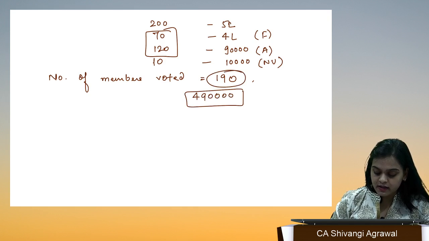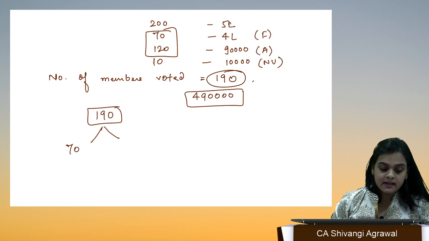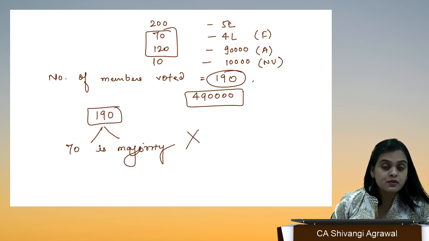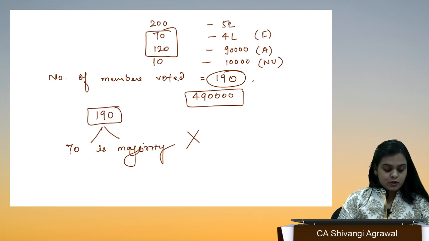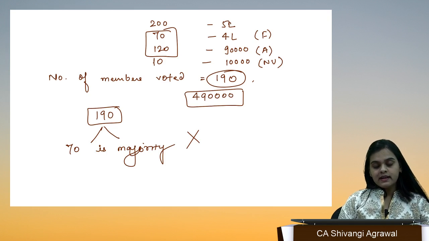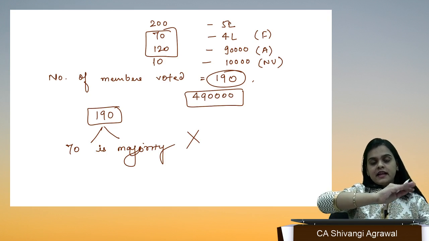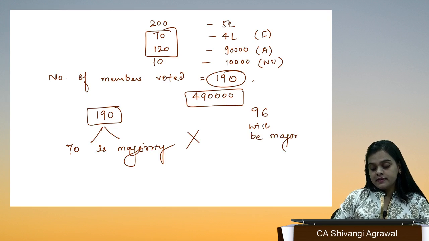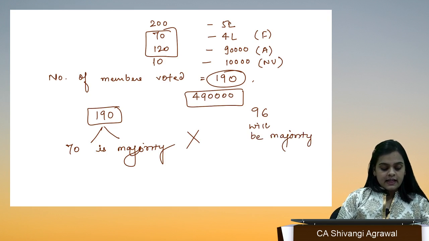Now we have to check out of this 190 whether 70 is a majority or not. I would say no. For 190, if I divide by half, it will be 95. 95 plus 1, 96 will be the majority.